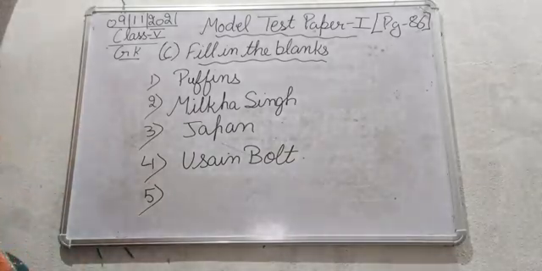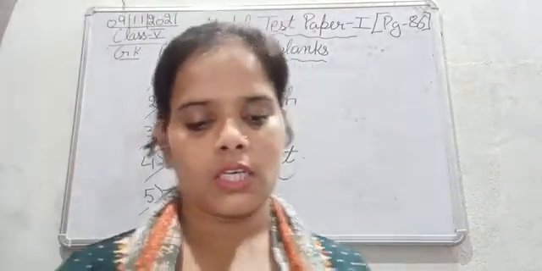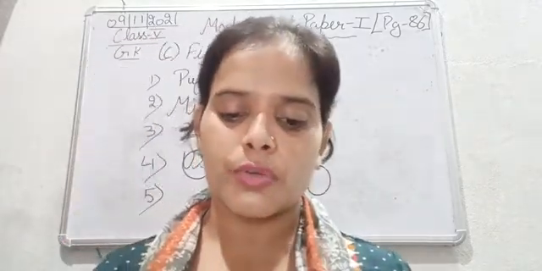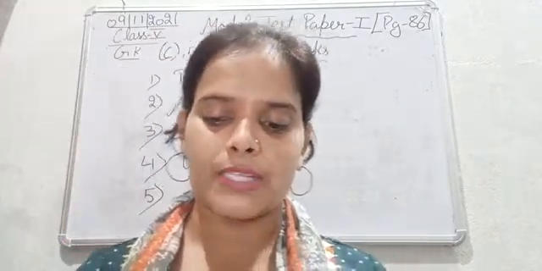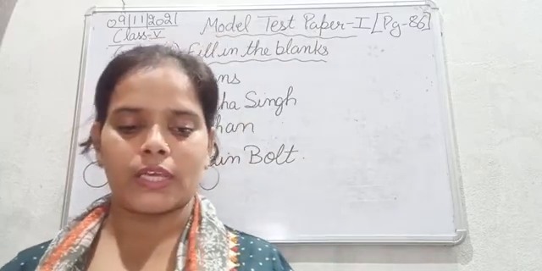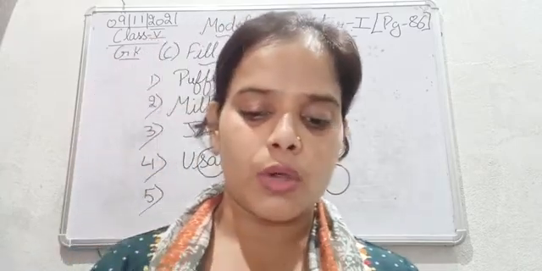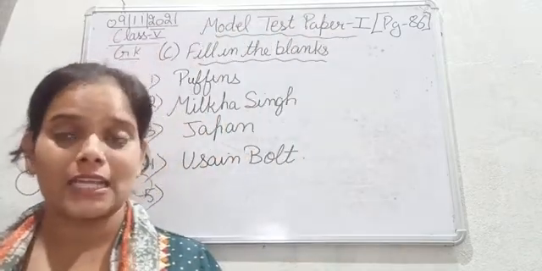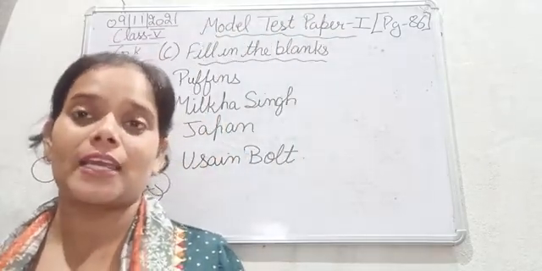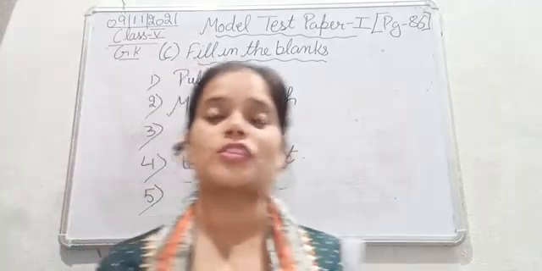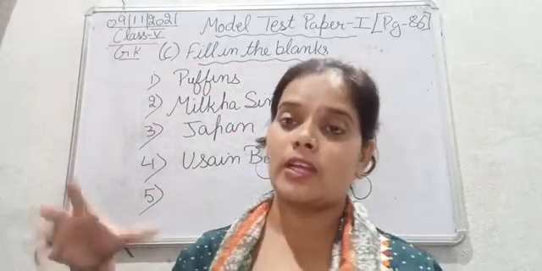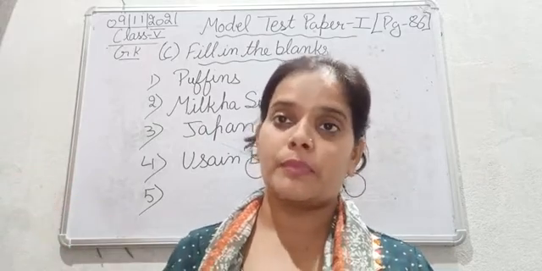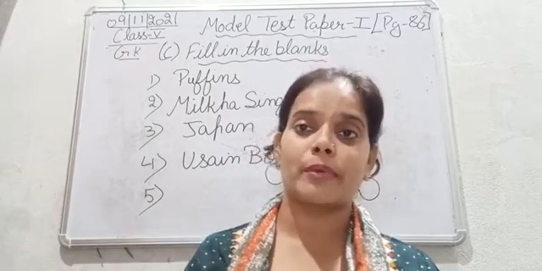Moving next to the fifth one. Which war was fought to recover Queen Helen, whom Prince Paris of Troy kidnapped from Sparta? So a war to free Queen Helen from Prince Paris's captivity. Like in the Ramayana, Mata Sita was kidnapped by Ravana, and later on Ram ji went to Lanka and won back Mata Sita from there.